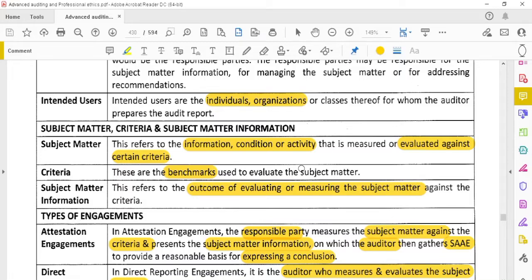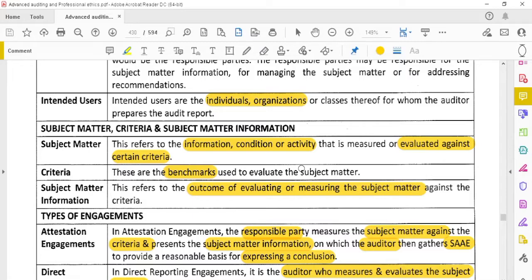Ok, benchmark criteria. So the subject matter will be evaluated against the criteria. Second point is the criteria. Criteria, these are the benchmarks used to evaluate against the subject matter. And what is meant by subject matter information? This refers to the outcome of evaluating or measuring the subject matter. Outcome means whether it is favorable or not. Favorable outcome or unfavorable outcome.